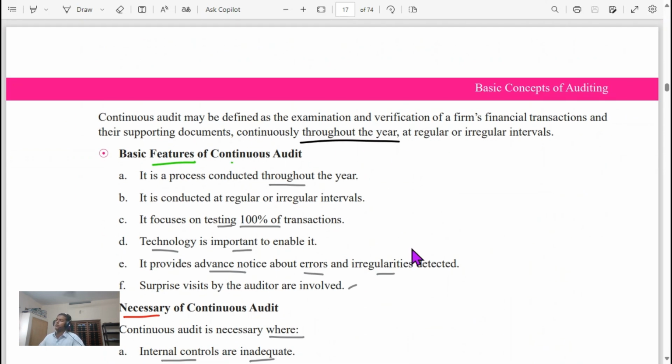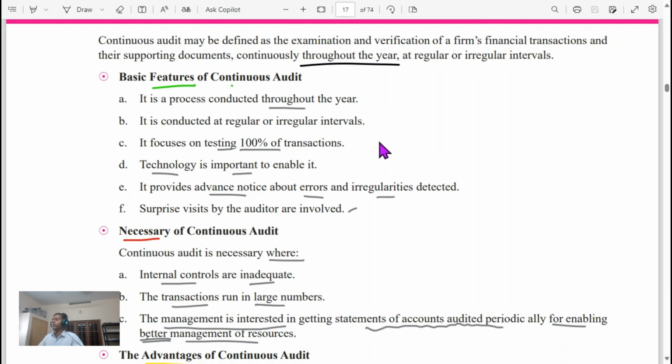Benefits of continuous audit. It is conducted throughout the year. It tests 100% of transactions. Technology is important. It provides advance notice about errors and irregularities detected. Surprise visits by the auditor are involved.